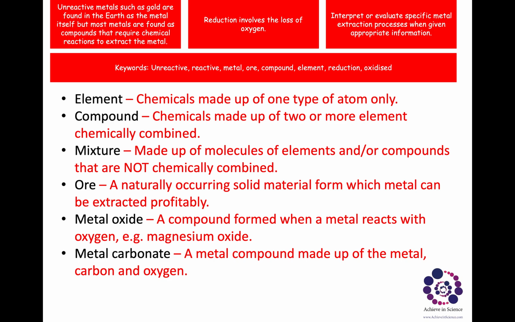A metal oxide is a compound formed when a metal reacts with oxygen, for example magnesium oxide, and a metal carbonate is a metal compound made up of the metal, carbon and oxygen. Can you write these answers down in your book, please? The title is chemistry, and we're looking at extraction of metals.